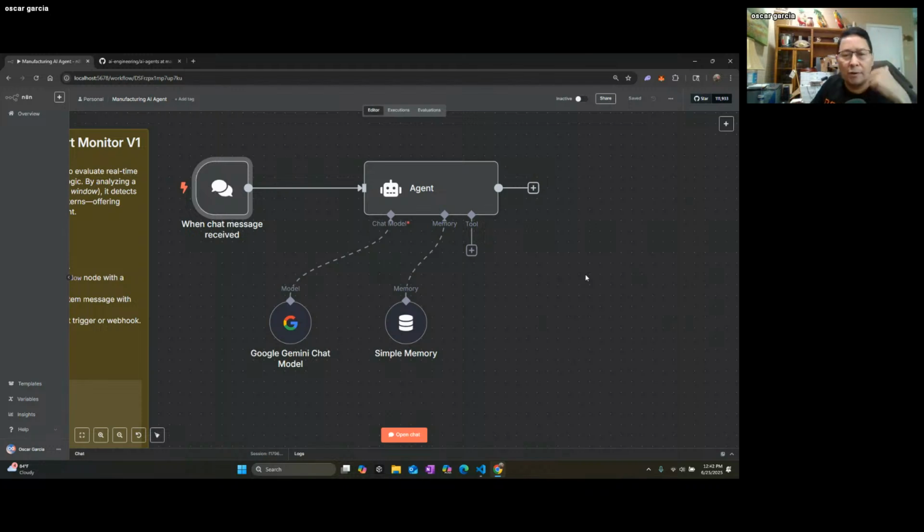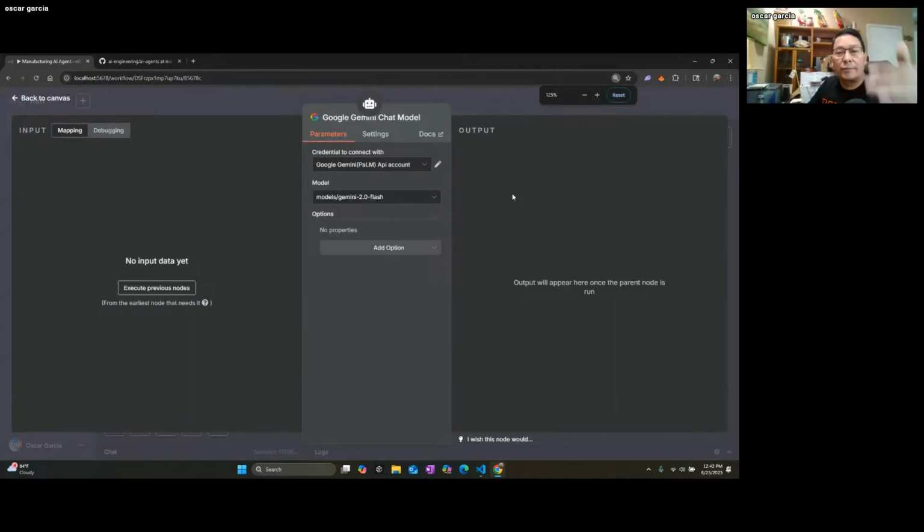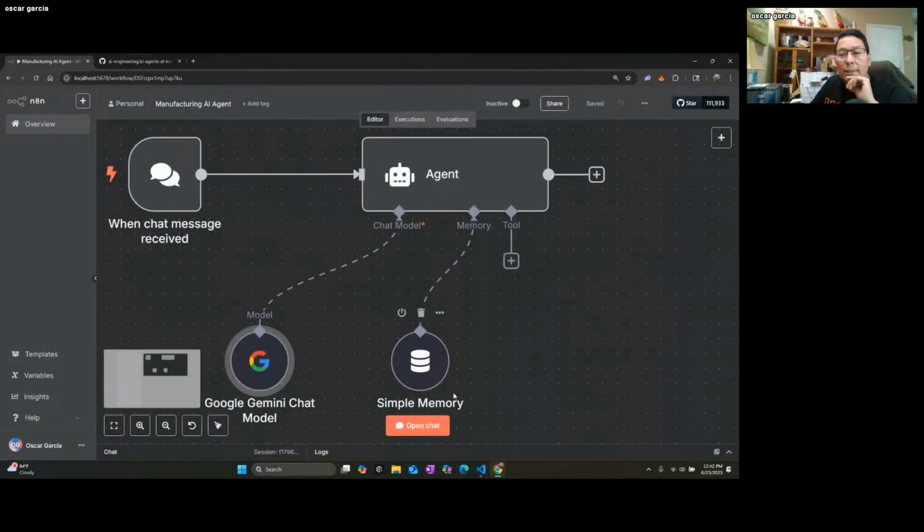But how do we configure this? Of course, you configure your model by providing your credentials, just like we do anything. You provide your credentials, you configure your login, you give it a credential so it knows how to use it. Simple memory is just in memory, but this could be a database, could be some kind of Redis in-memory cache. It could be anything. But then the magic of the agent, what is the agent? And how do we compare that to how we build our other agent through code?